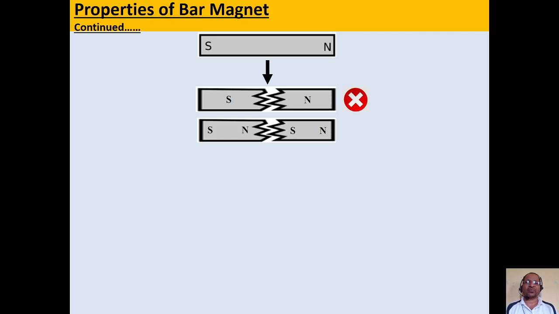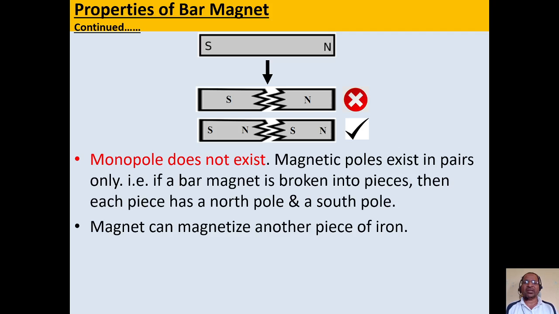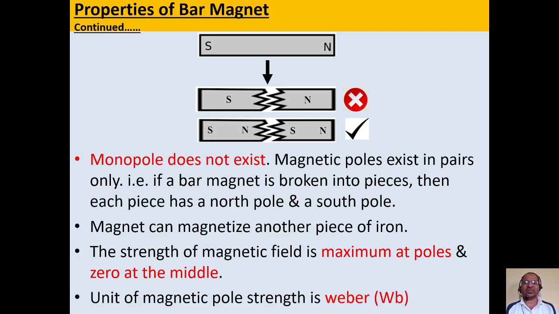is wrong. We say that each piece of the bar magnet will have a south pole as well as a north pole. That is, we say that a monopole does not exist. Whenever a bar magnet is broken into pieces, each piece has a north pole and a south pole. That is, magnetic poles exist in pairs only. A magnet can magnetize another piece of iron. The strength of the magnetic field is maximum at the poles, whereas at the middle it is 0. The unit of magnetic pole strength is the Weber.